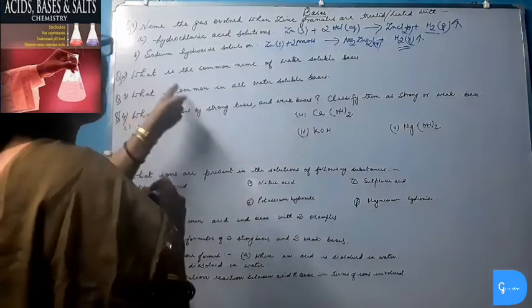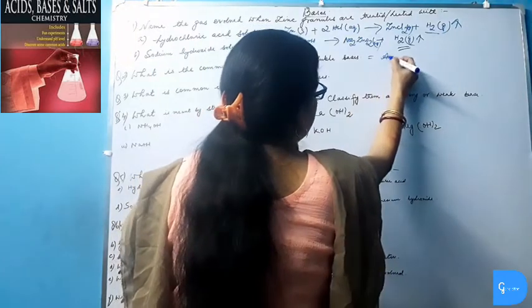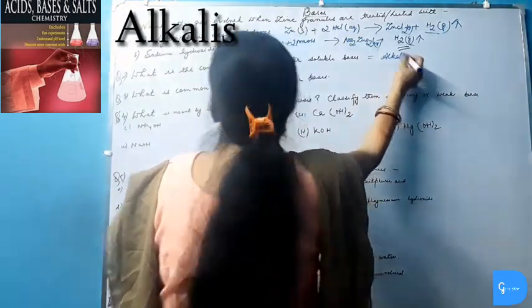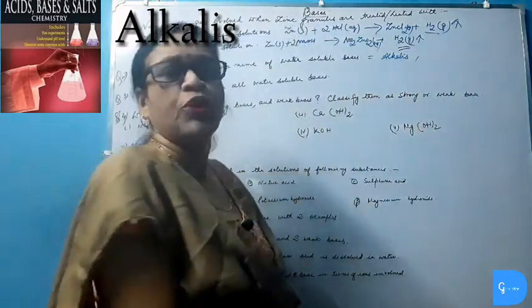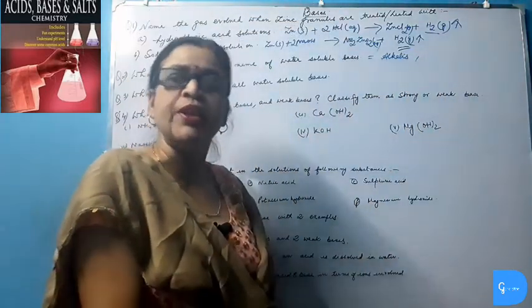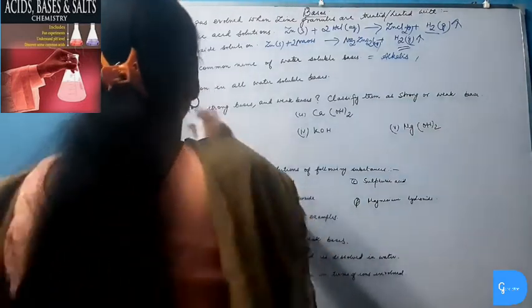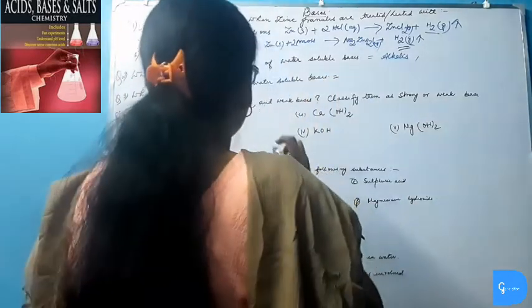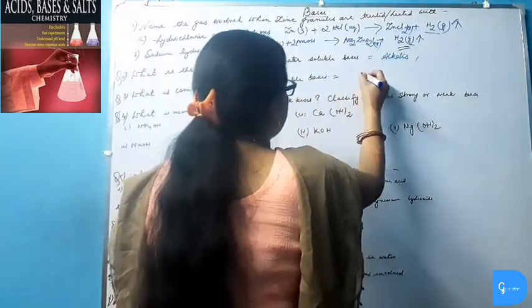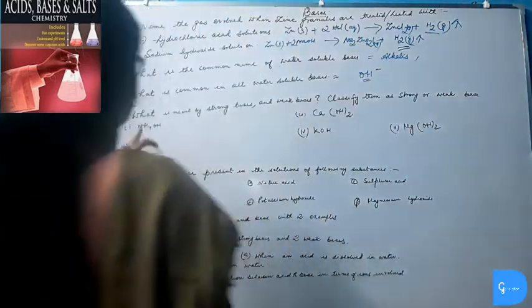Next question. What is the common name of water soluble bases? Water soluble bases are known as alkalis. Examples of alkalis are sodium hydroxide, potassium hydroxide, calcium hydroxide, magnesium hydroxide and ammonium hydroxide. What is common in all water soluble bases? They produce hydroxide ions when dissolved in water.